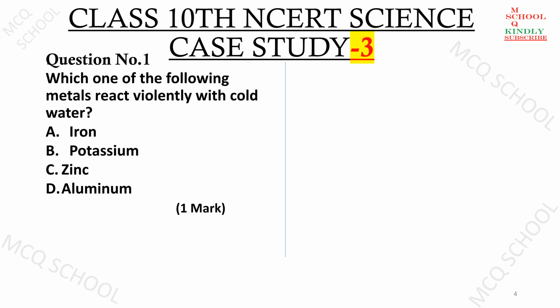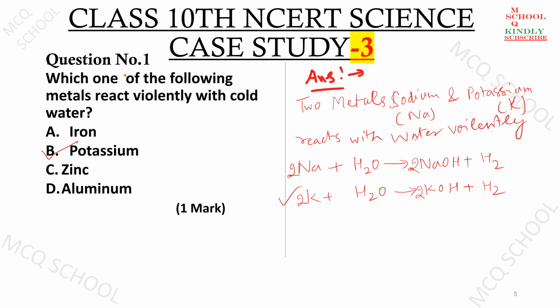Let us start question number 1. Which one of the following metals reacts violently with cold water? A. Iron, B. Potassium, C. Zinc, D. Aluminum. So what's the answer from your side? The answer for this is potassium.